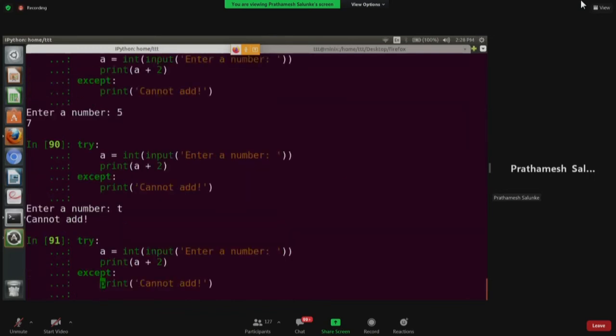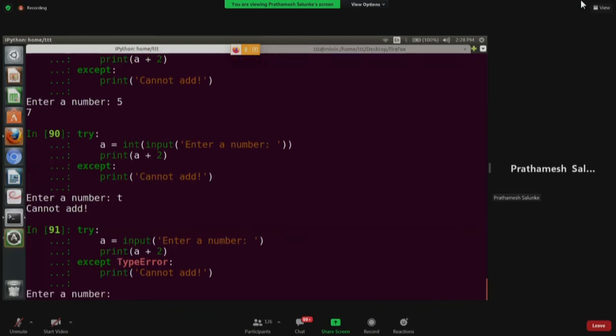So it is good practice that we mention the exception over here. Suppose if you remove this int, now obviously we know that type error is there. And you put type error. So this is exactly what Python shows when we create an error. You may have seen this. So after except, just mention what kind of exception you are trying to handle.